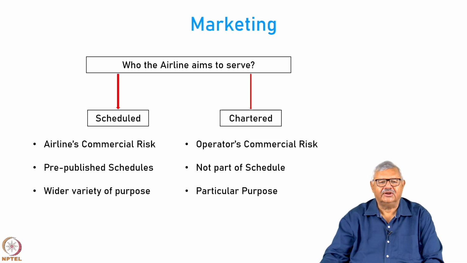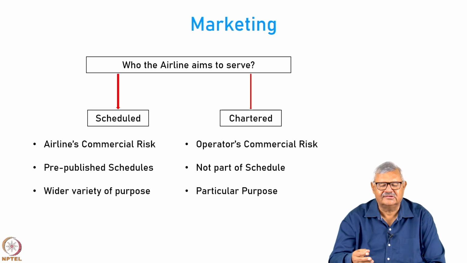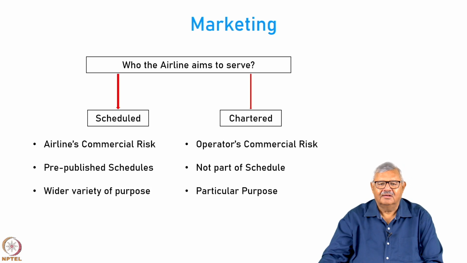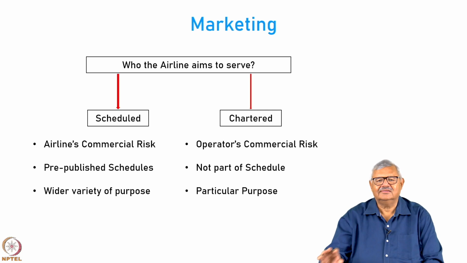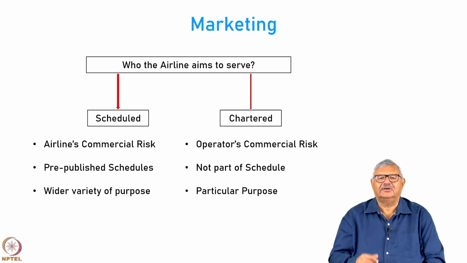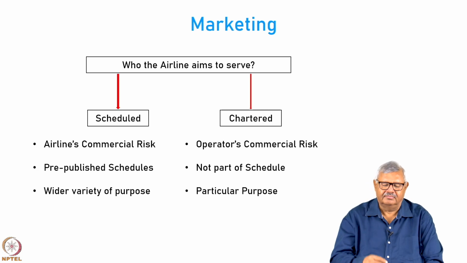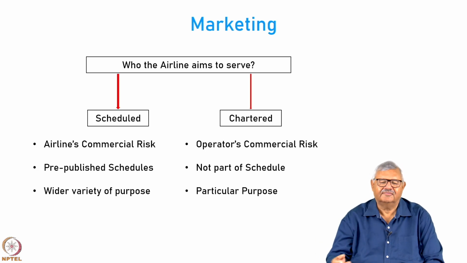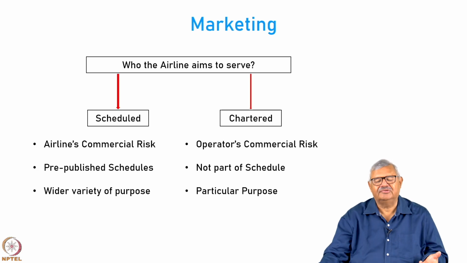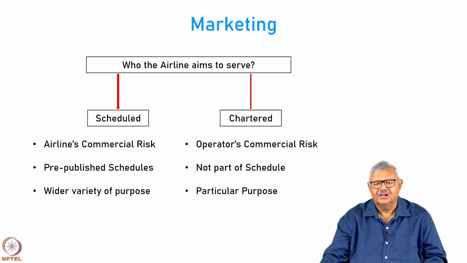So, there is a wider variety of purposes which are served when we fly in scheduled airline. There are people who travel to multiple destinations, there are multiple types of people. But in chartered airlines, there is only one type of people and they are traveling for a particular purpose. For example, there could be a cricket team or a football team that wants to take its team members, supporting members, all of them, some 30 odd people, from destination A to destination B. So, they will charter a flight, they will not go by scheduled flight because they may not get so many seats on one particular aircraft, and maybe they do not want to mix up with other people, they want to travel individually.